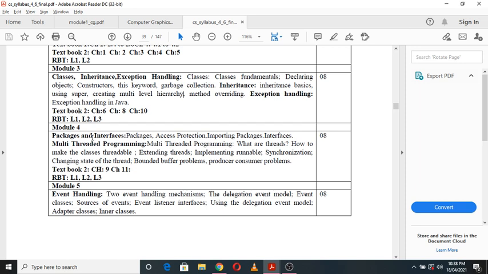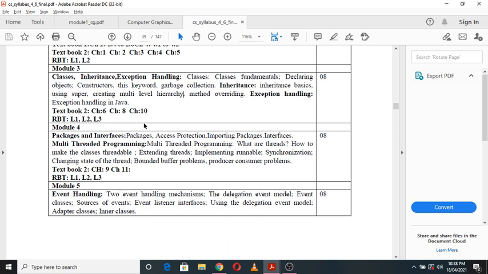Then module 4 deals with packages and interfaces. So this part is very important here, Java packages and Java interfaces, because Java packages are very much required to run certain Java applications. And Java interfaces help in manipulating the objects.